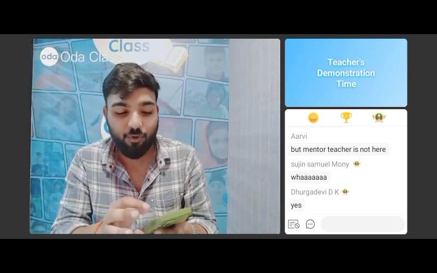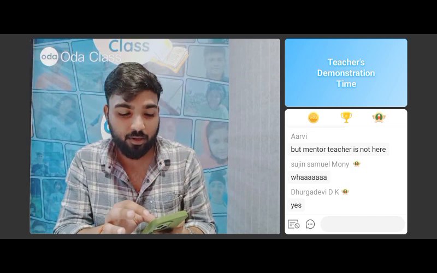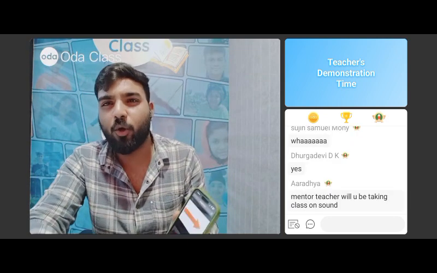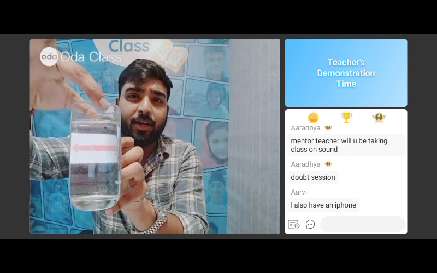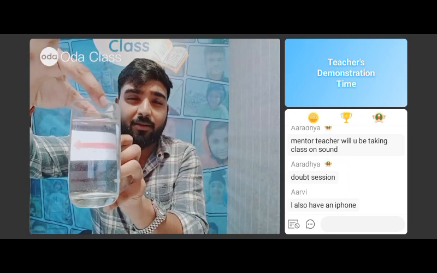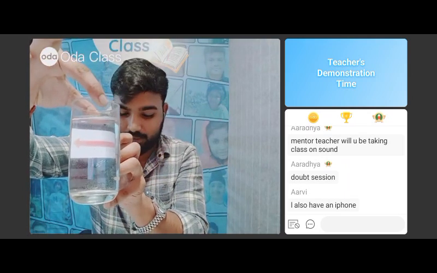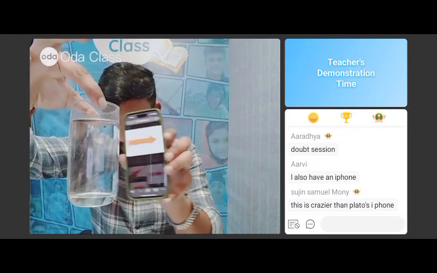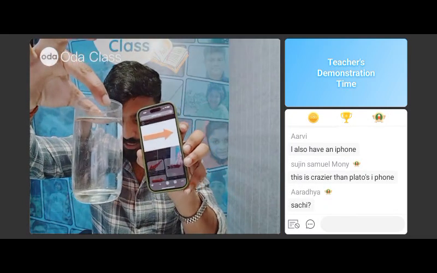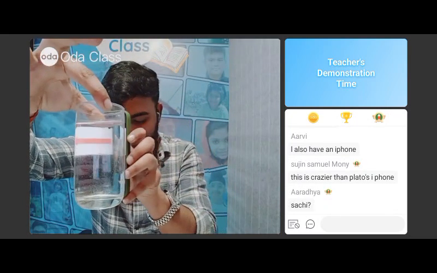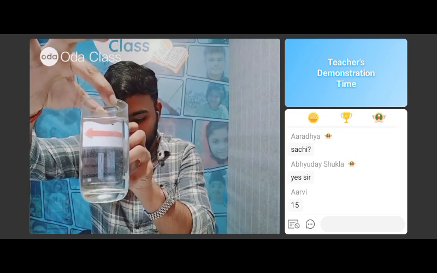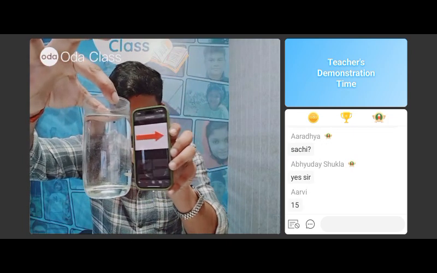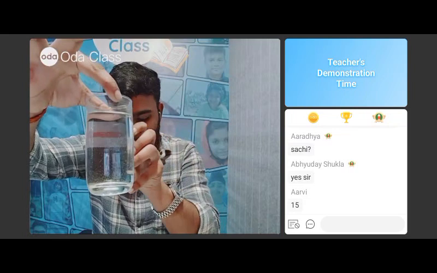You might not have noticed it. So let's just do this thing again. एक बार और करते हैं. Let's just do this thing again. Okay. So can you see now that now the arrow is bent? अभी दिख रहा है? Arrow is bent. Right? अब तो दिख रहा है ना? Can you see that? Right? This is what the refraction is. समझ में आया बच्चों? This is what refraction is. So the arrow is bent.